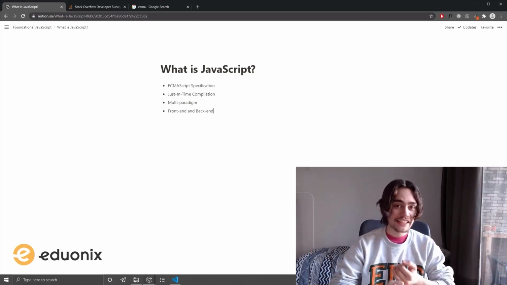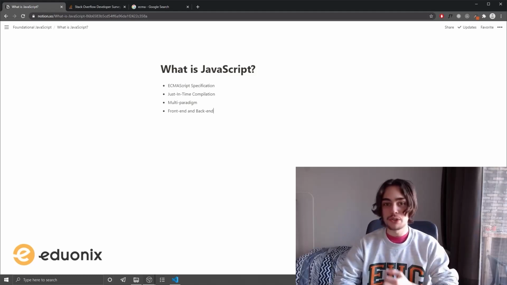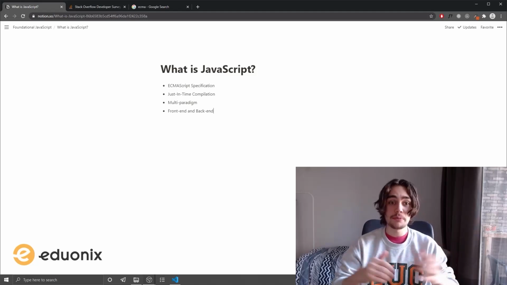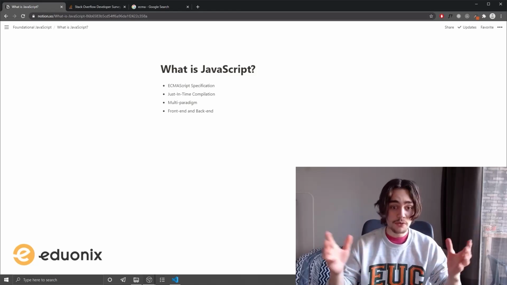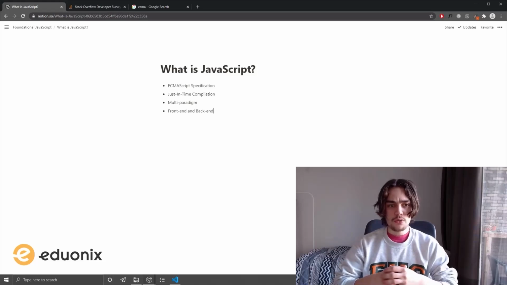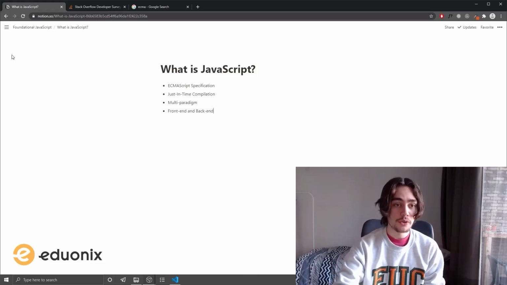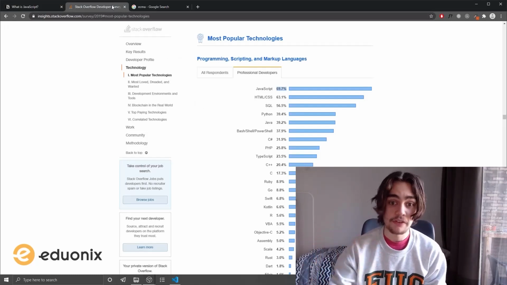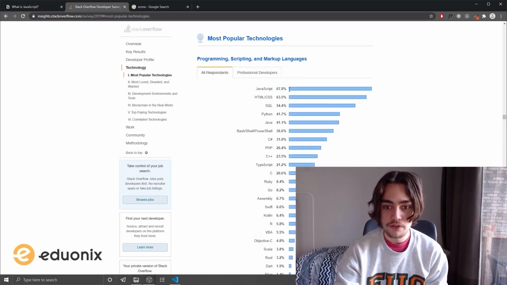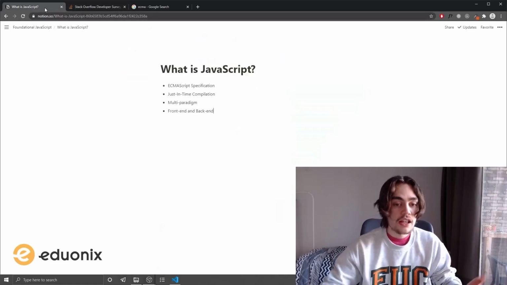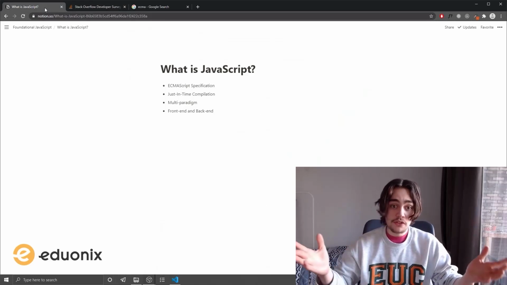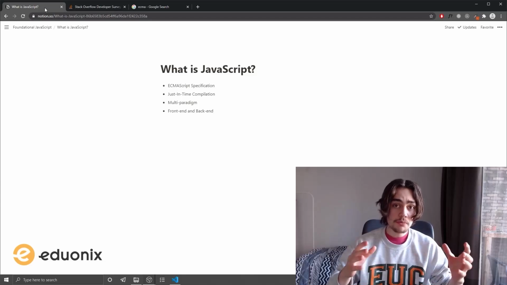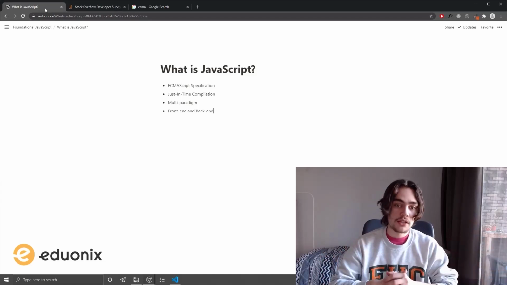I think it is a syntactically beautiful language that feels great to write, and it's a super versatile, effective, and powerful language for any developer looking to get started with building web apps. So what exactly is JavaScript? Well, for one, it is the most popular programming language right now. Used by professional developers, but also in terms of all people, even hobbyists. And that's because it is the language of the web, the most versatile platform that we have access to as developers. And JavaScript is built to what is known as the ECMAScript specification.